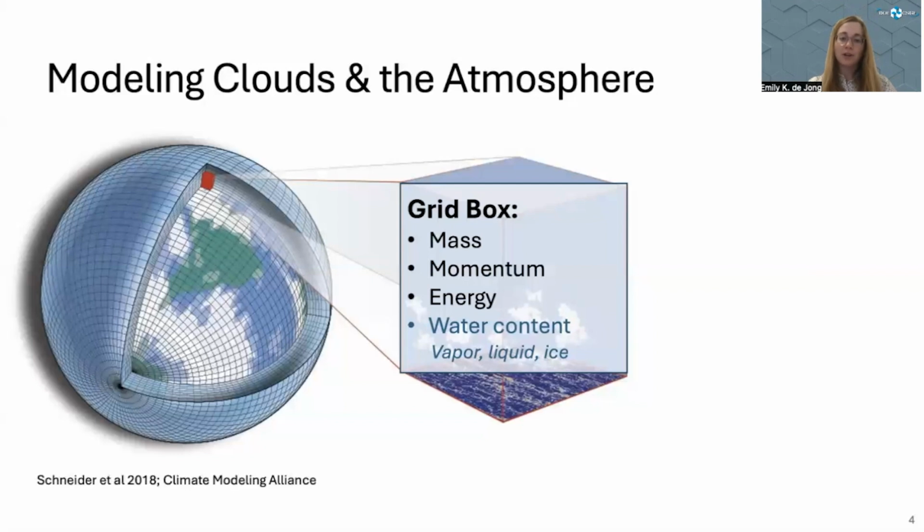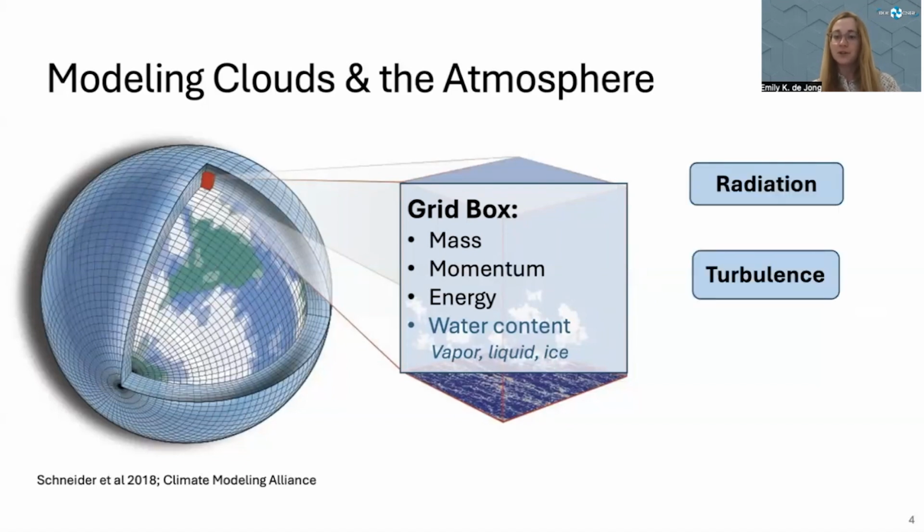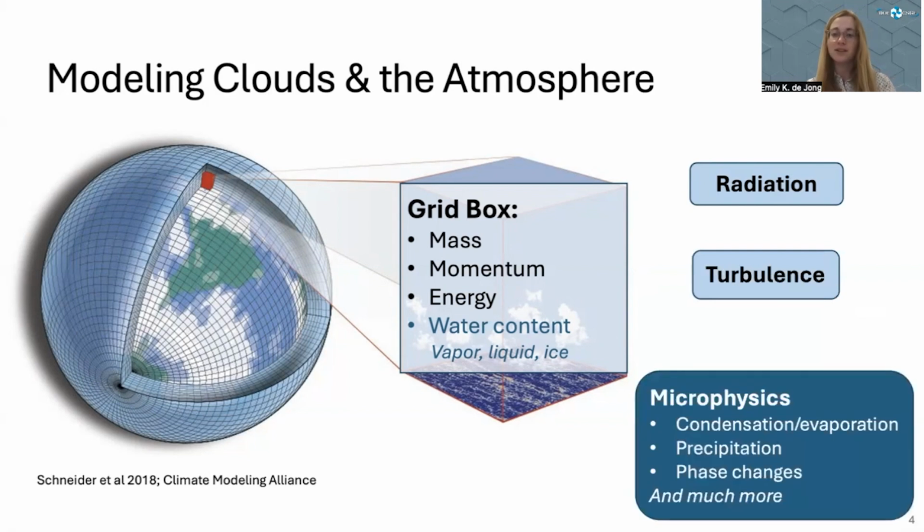Instead, we keep track of grid mean quantities, conserved quantities like mass, momentum, energy, and the amount of water in its various phases. The other processes which we under-resolve include things like radiation, turbulence, and of course, microphysics. These processes like condensation and evaporation, precipitation, phase changes between different states of water, and more. All of these processes have to be parametrized or approximated because we cannot resolve them directly.